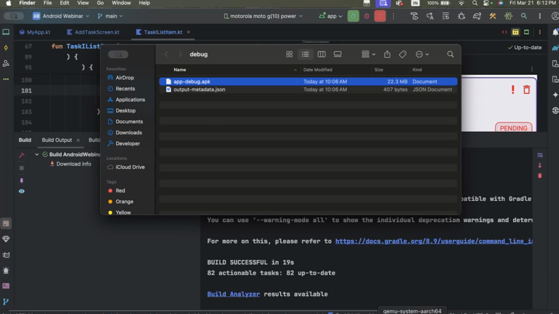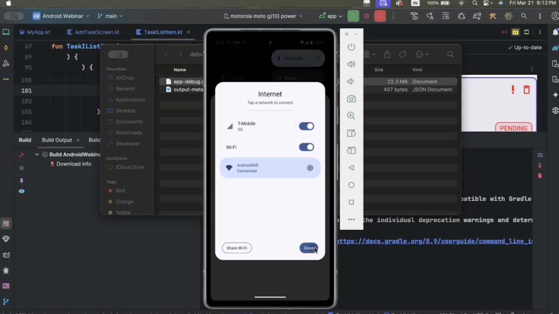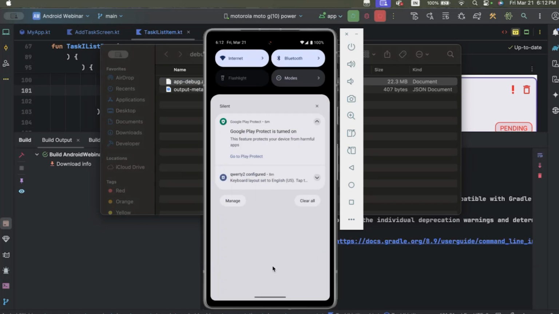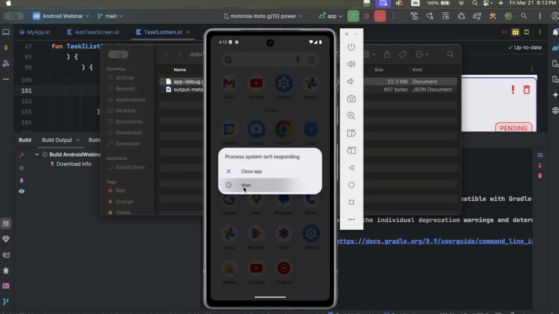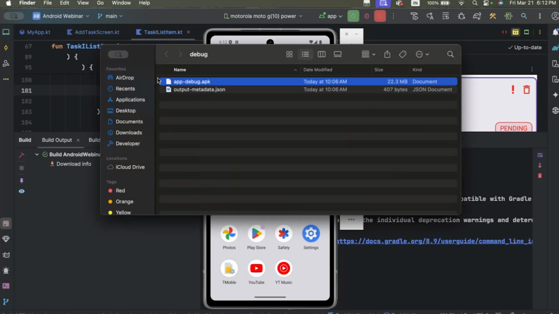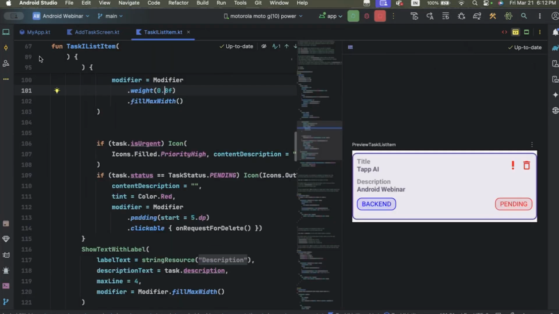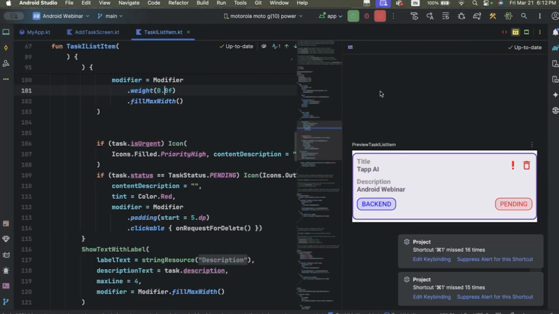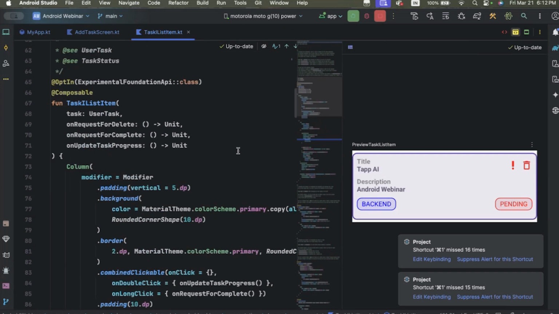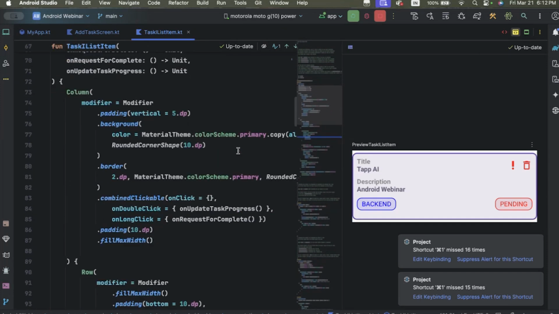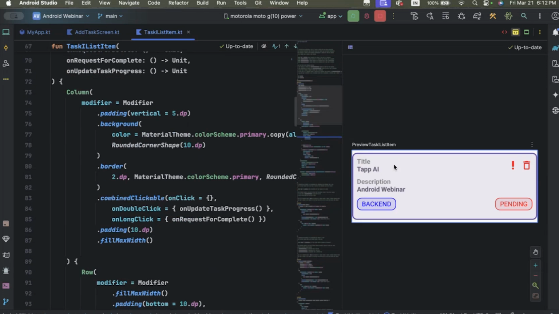Now this is an example of Jetpack Compose. This is how in Jetpack Compose we create this interactive UI, showing text, interactive dialogues, buttons, everything else.